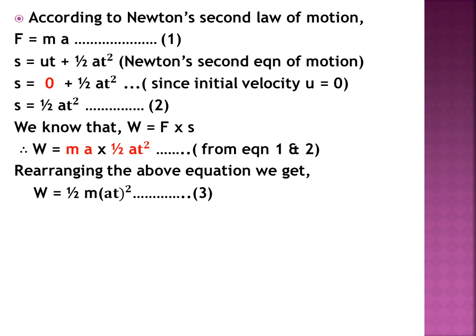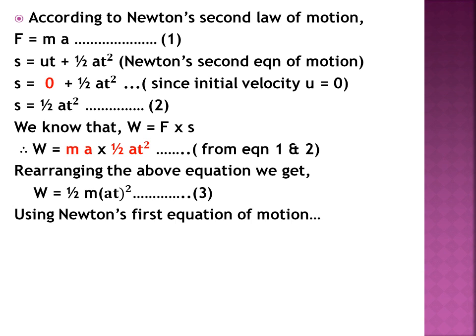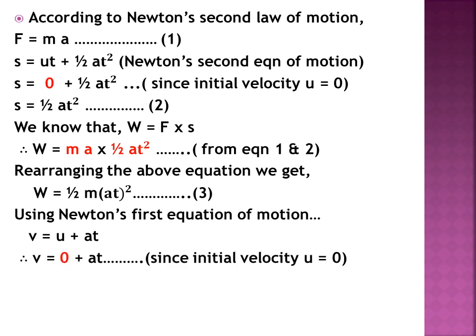Using Newton's first equation of motion, that is v is equal to u plus at, since initial velocity u is 0, we can write v is equal to 0 plus at. So v is equal to at.